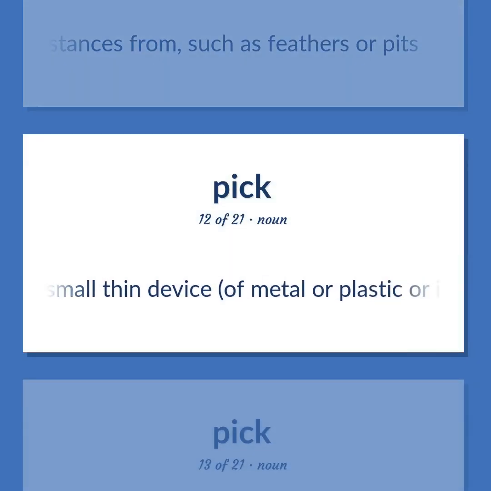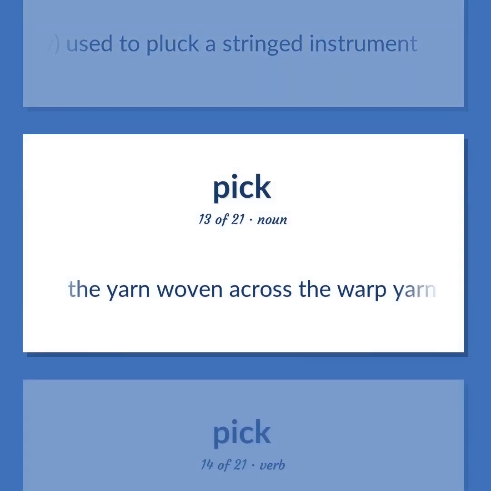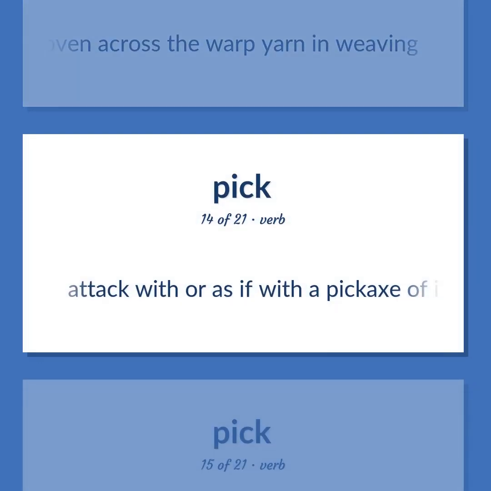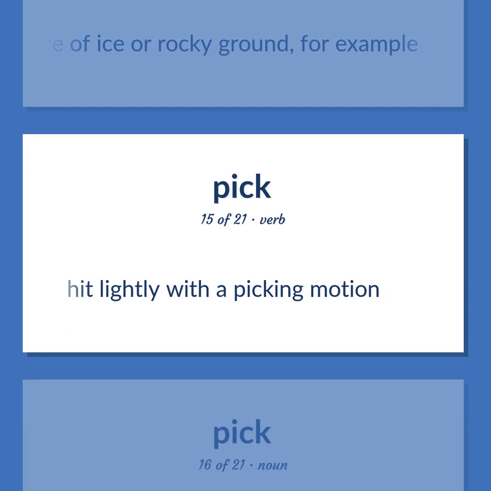A small thin device, of metal or plastic or ivory, used to pluck a stringed instrument. The yarn woven across the warp yarn in weaving. Attack with or as if with a pickaxe, of ice or rocky ground, for example. Hit lightly with a picking motion.